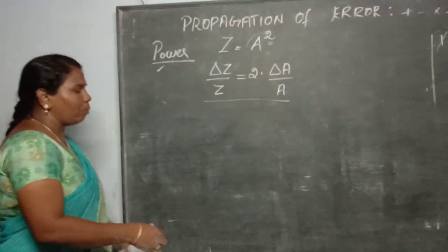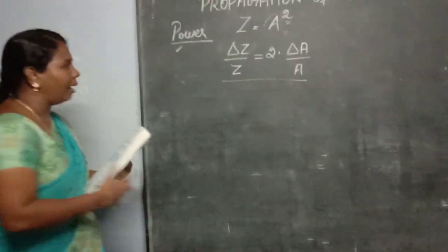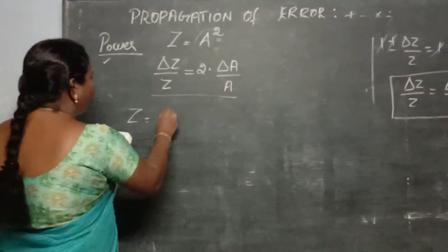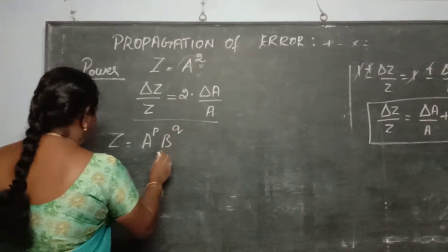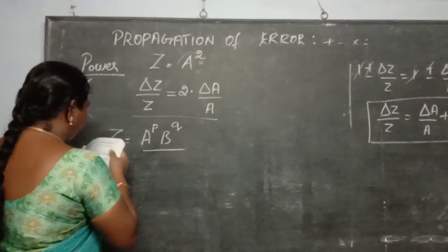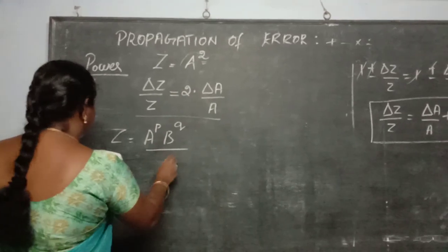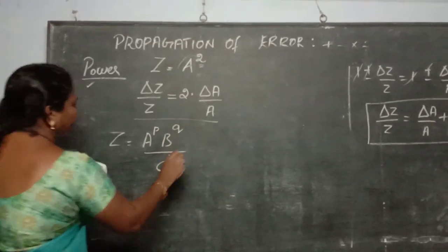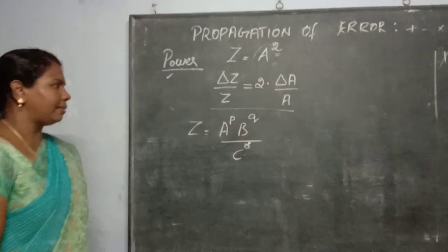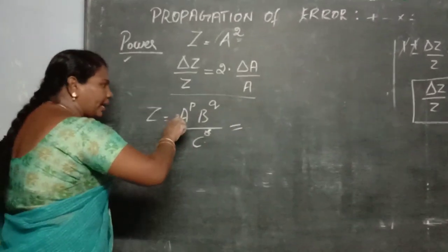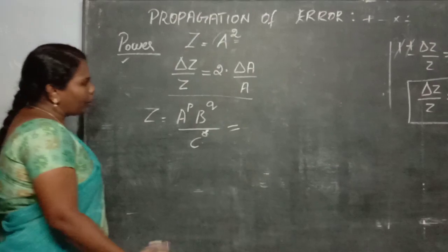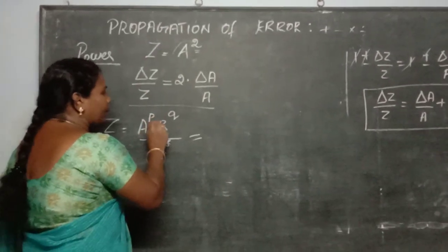Okay. For example, in the book they are giving some examples. See here, Z is equal to A power P and B power Q divided by C power R. So these are the examples they are giving. Then how will you write that? If it is given in the term of the numerator and also the denominator term, if it has a power, how will you write?